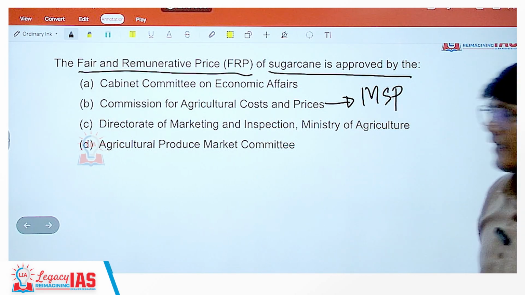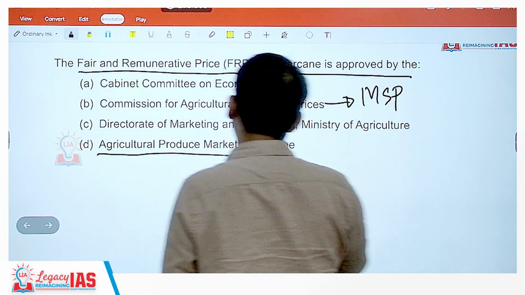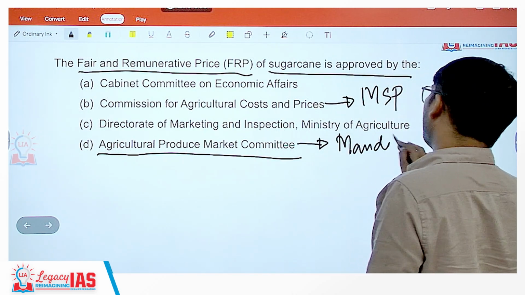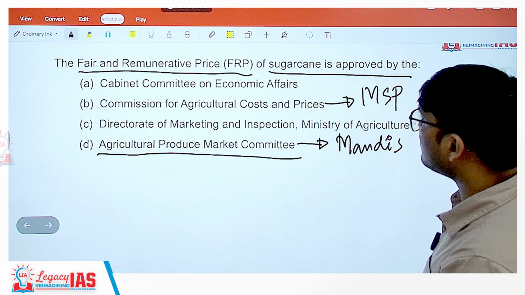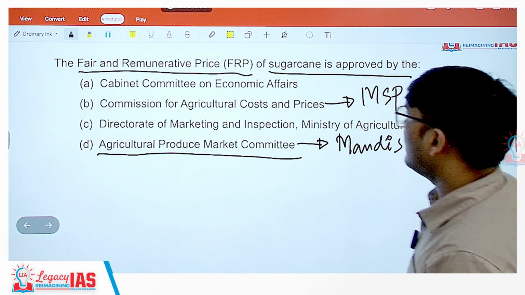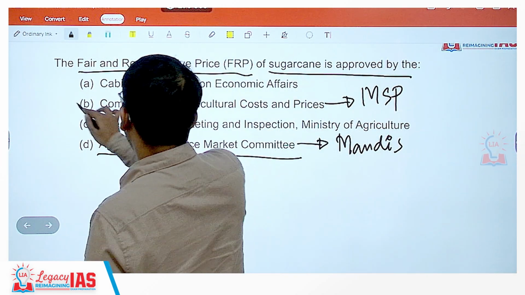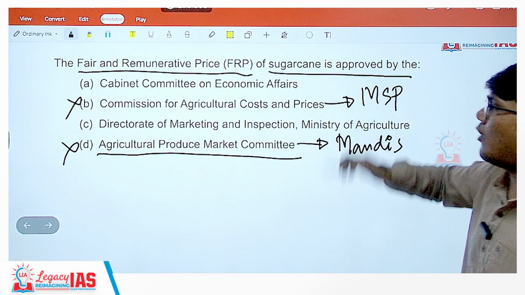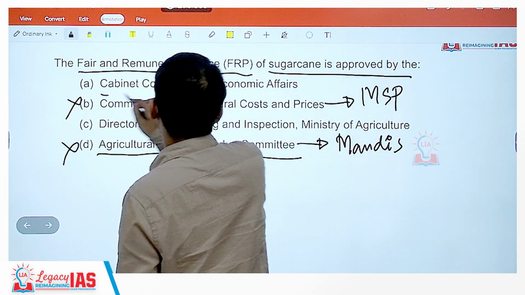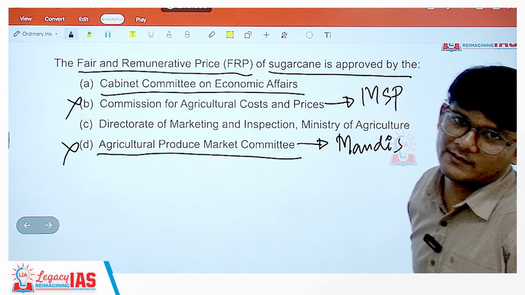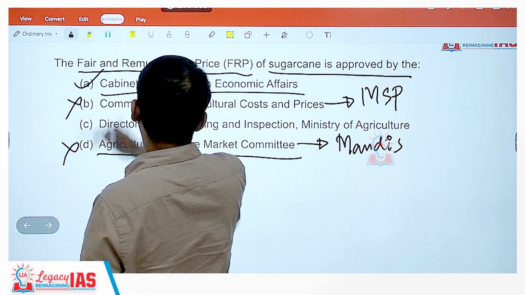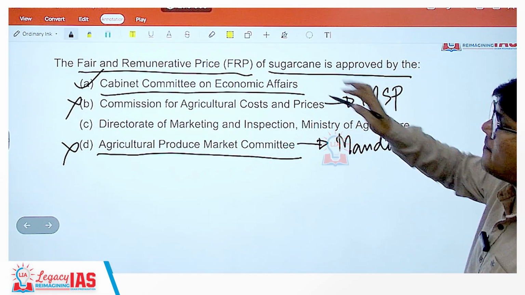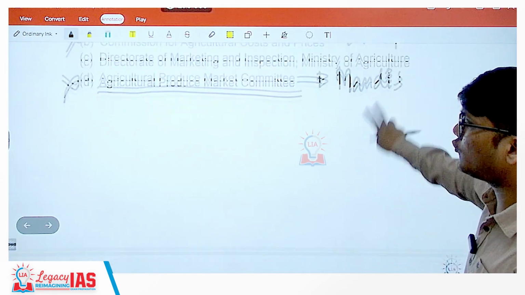Then FRP is taken care of by whom? See, the Agricultural Produce Market Committee regulates the mandis which are there. Okay. So now this option is wrong, this option is wrong. The correct option for approval of FRP is the Cabinet Committee on Economic Affairs. The Cabinet Committee, CCEA, the Cabinet Committee on Economic Affairs, approves the fair and remunerative price of sugarcane.